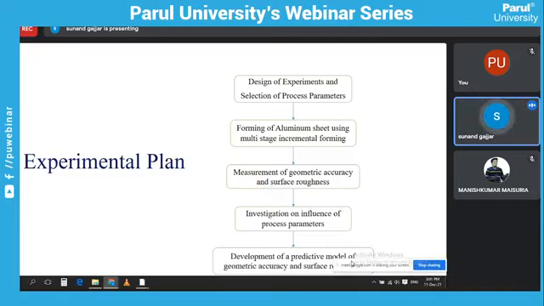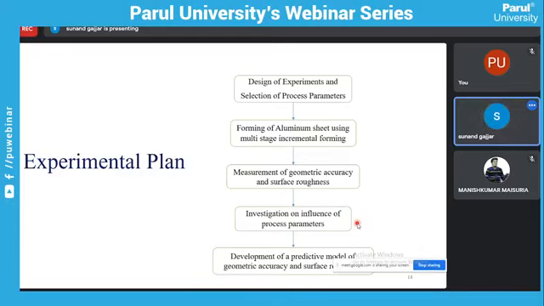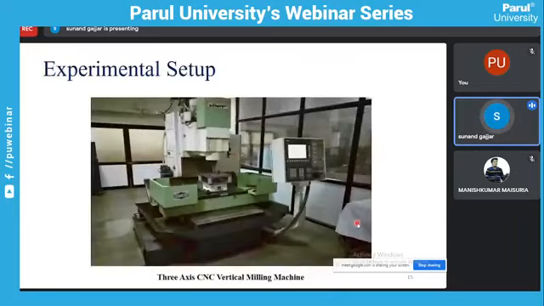We'll develop the predictive model using Minitab software, and in that we'll obtain some equations for the geometric accuracy and surface roughness from the input parameters. So this is the experimental plan.